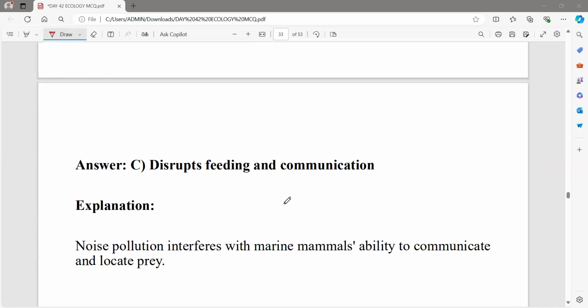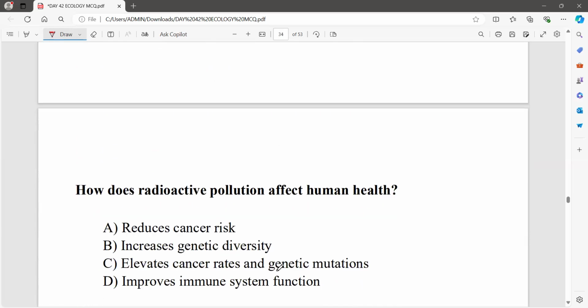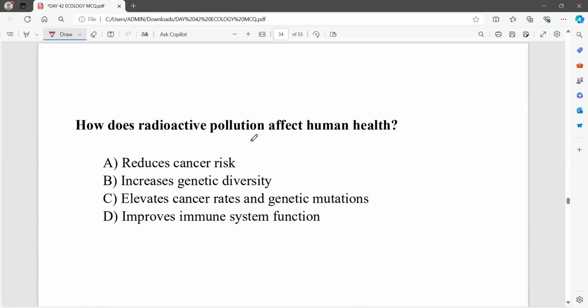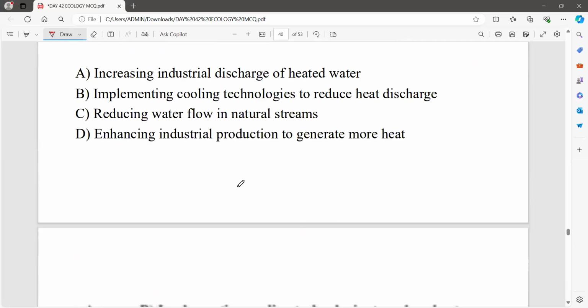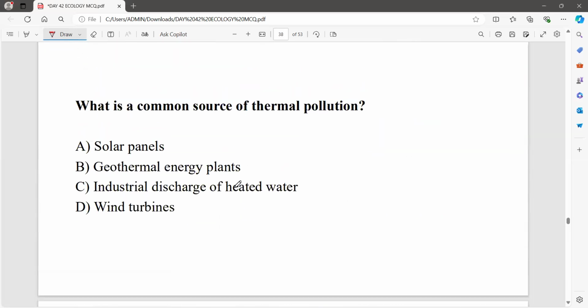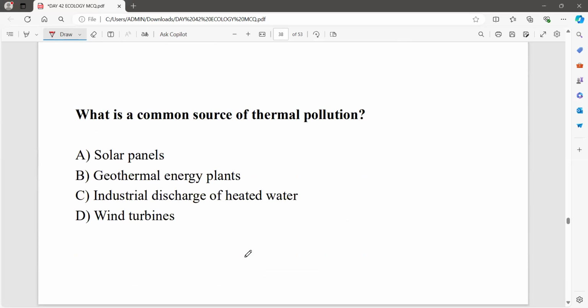Definitely, that disturbs feeding and communication. Okay, so noise pollution interferes with marine mammals' ability to communicate and locate prey. Okay, here is where they find the disturbances. And again, we know the same questions. Okay, so if possible, definitely you have to solve all the remaining questions.